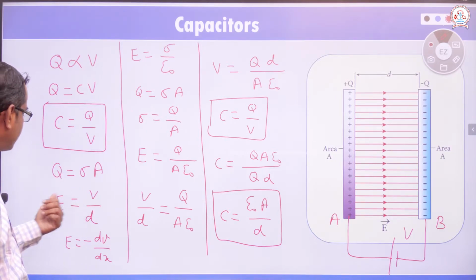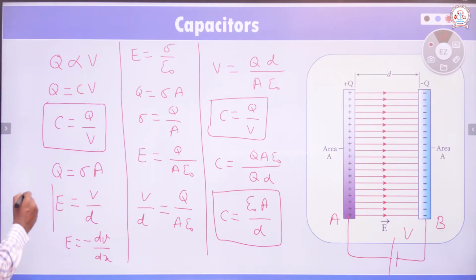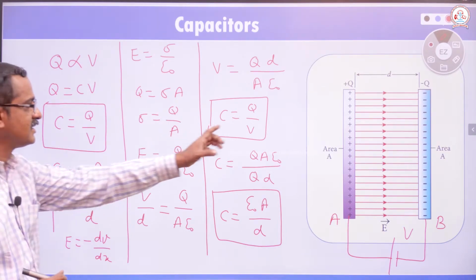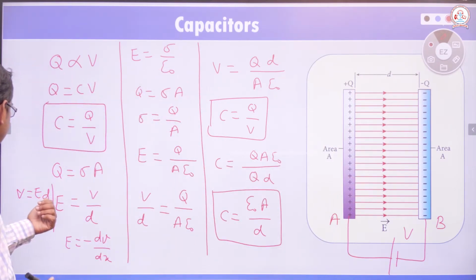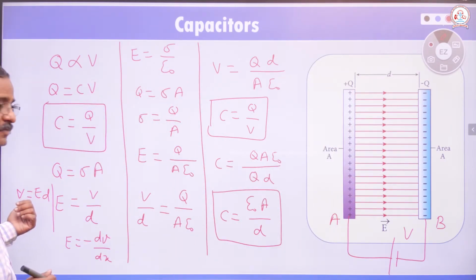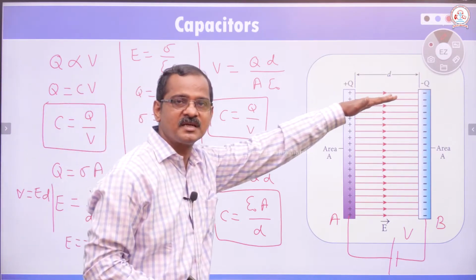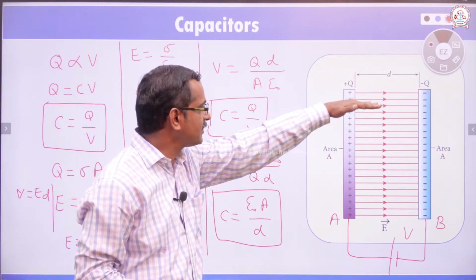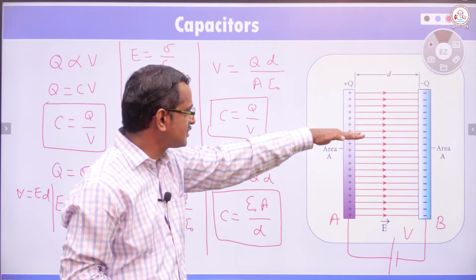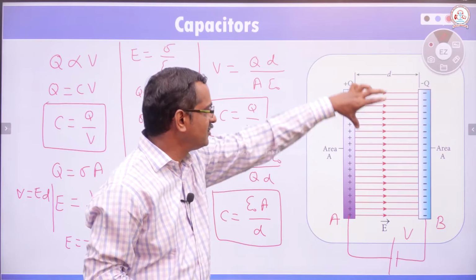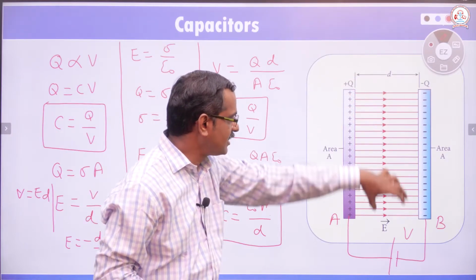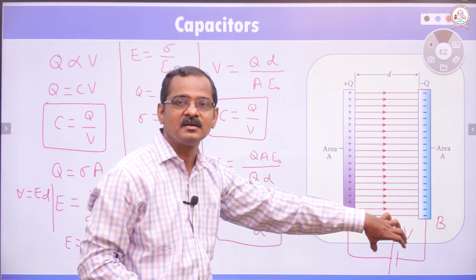From this equation we can write that V is equal to E into D. If you are increasing the distance, then what happens? The potential here increases. Then charges from this capacitor will flow to the battery till the potential difference between the plates of the capacitor and the battery becomes equal.